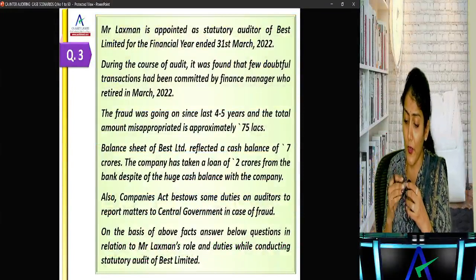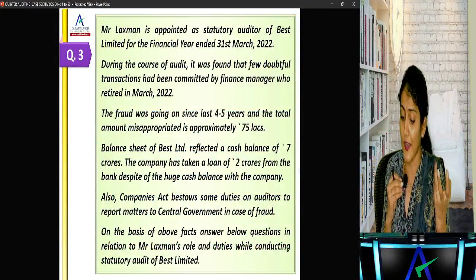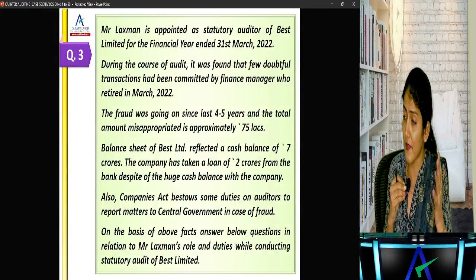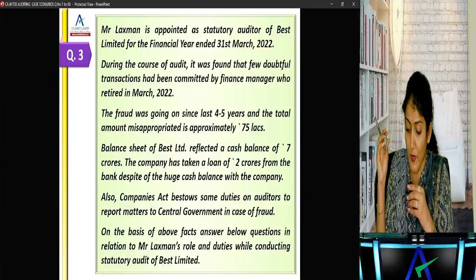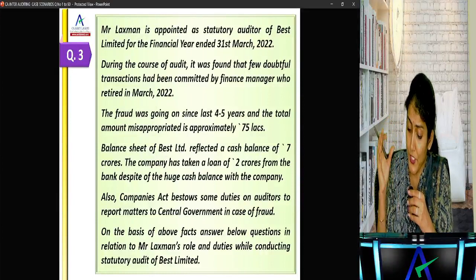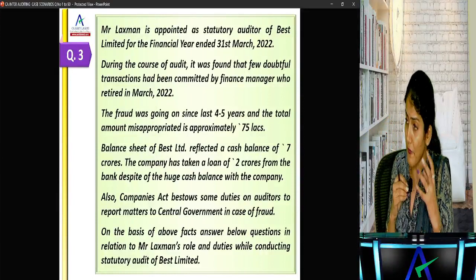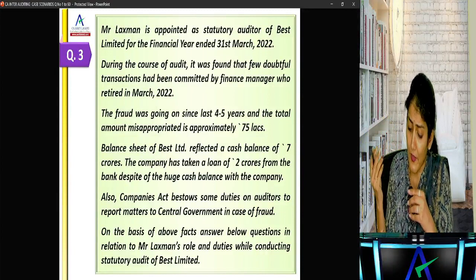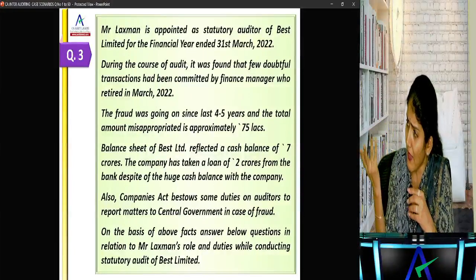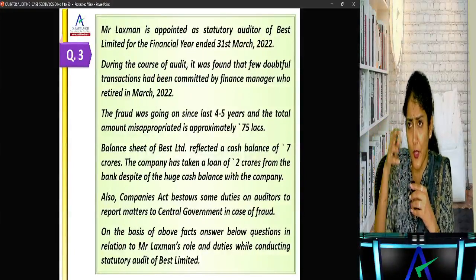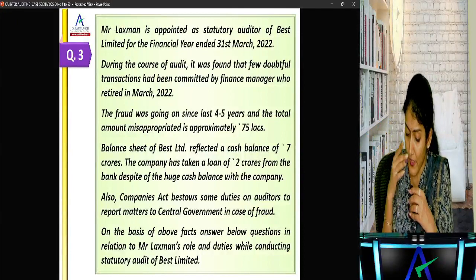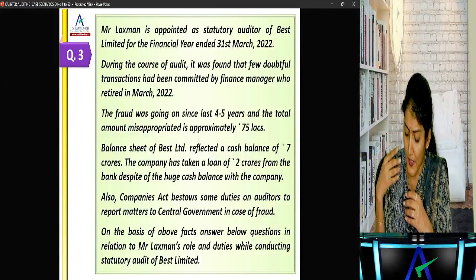Lakshman is the auditor of Best. During the course of audit, he found out that a few doubtful transactions had been committed by the finance manager. The fraud was going on since last 4 to 5 years, and the total amount misappropriated was approximately 75 lakh. Balance sheet of Best reflected a cash balance of 7 crore. The company had taken a loan of 2 crore from the bank despite the huge cash balance with the company. They have cash of 7 crore, still taken a loan of 2 crore. Also, the company bestows some duties on auditors to report matters to the central government in case of fraud.